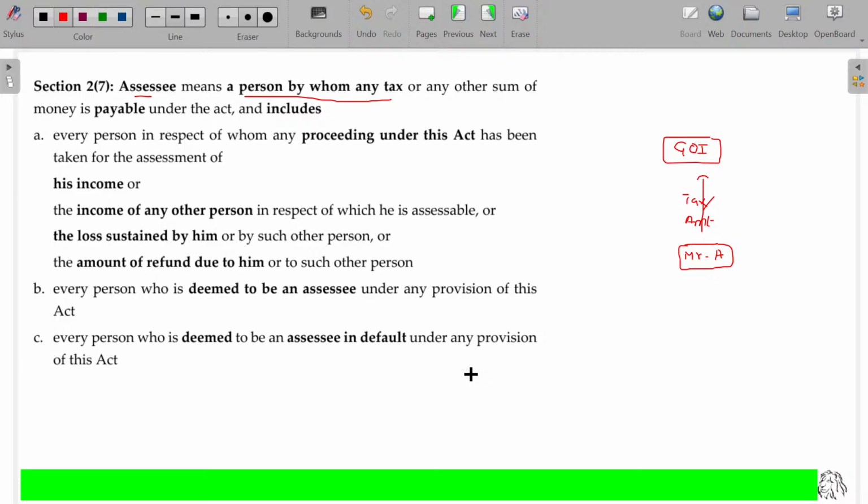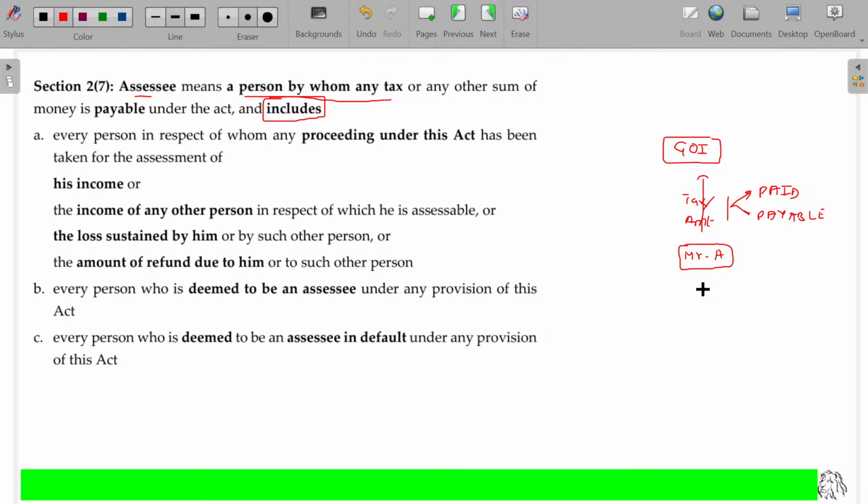Not only that, the most important point is this one: includes. The amount may be paid or payable. Whatever it may be, both will fall under the same category. Sir, already paid, sir, he is no more assessee, can I do that way? No. Whether it is paid or payable, he becomes an assessee.